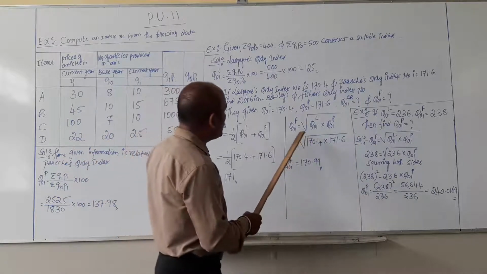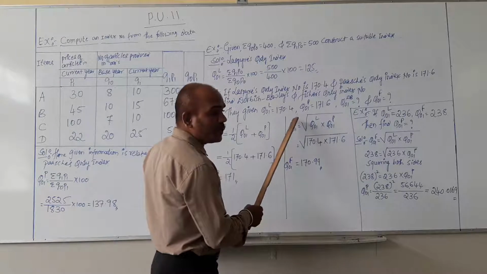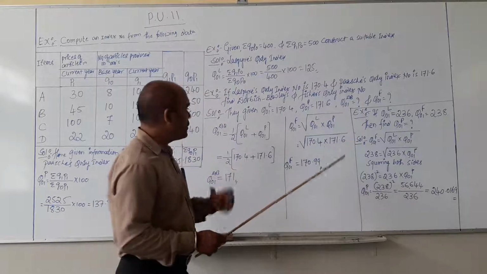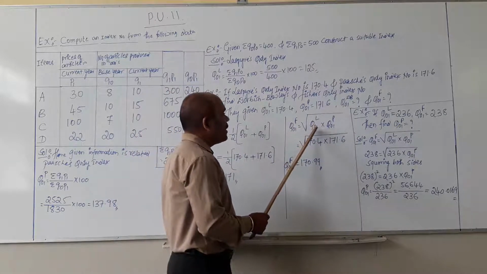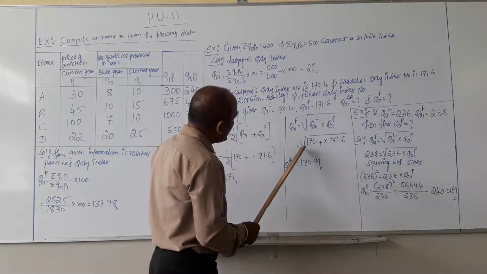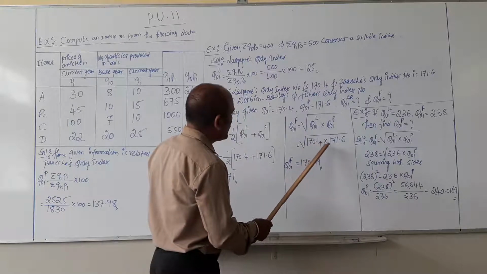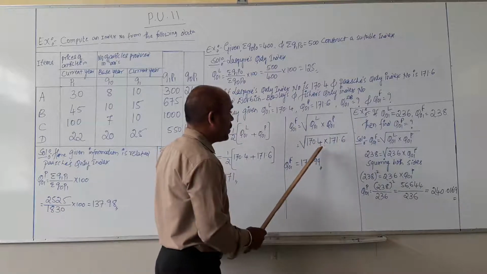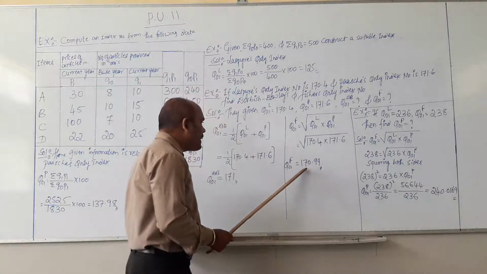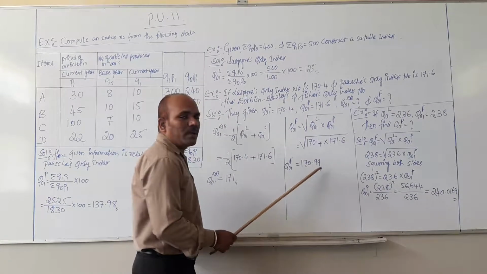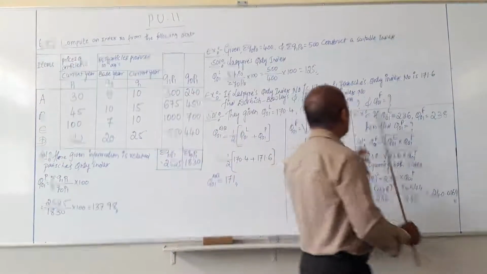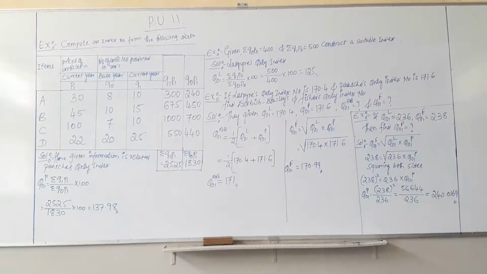Then we will move on to the next one, Q of 01 raised to F. It means Fisher's quantity index. Write the shortcut formula of Fisher's, that is root of Laspeyres' index into Paasche's index. They already gave us these. Then equals root of 170.4 into 171.6. Multiply these 2 answers and take the root of that. Then you will get the final answer, that is 170.99, the final answer of Fisher's. And another example relating to that one.